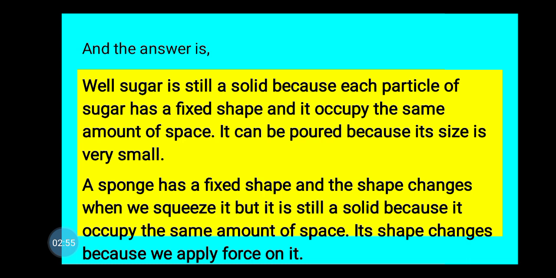A sponge has a fixed shape and it occupies a fixed amount of space. It has a fixed volume and fixed shape. But it changes shape only when we apply force on it. Just like elastic rubber bands, when we pull an elastic rubber band, the size and the shape changes. But once you let go, it comes back to the original size. So, even though it's a solid, it can still change its shape and size because we are applying force on it.